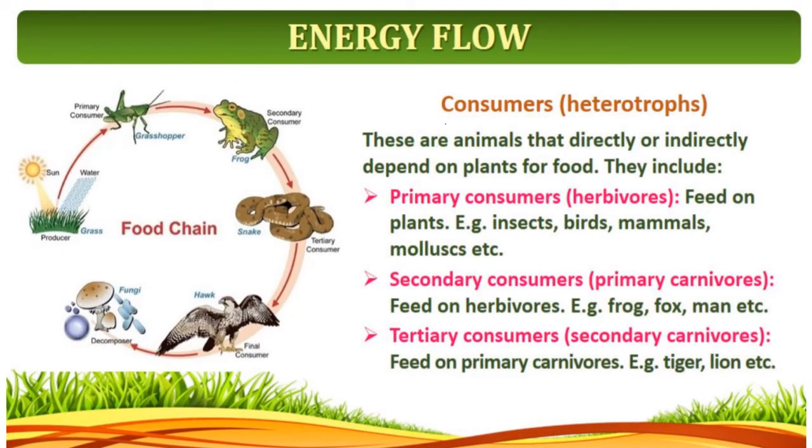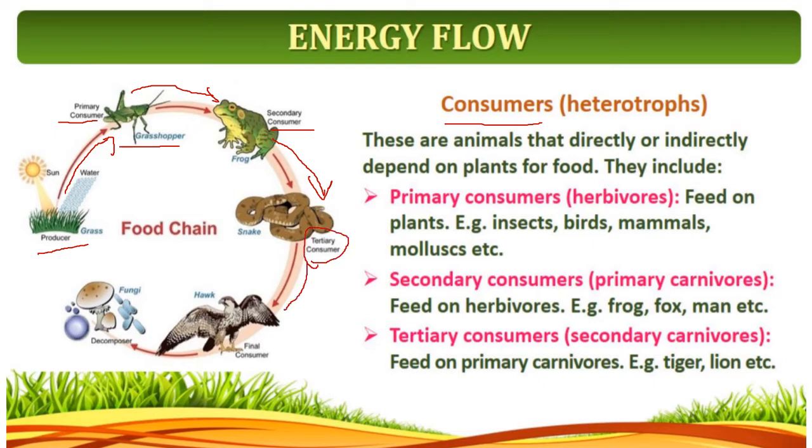So next, the second is consumers. See, these are the producers. Producers are eaten by the primary consumers. So this is the primary consumer. The primary consumer is a grasshopper. The grasshopper is eaten by the frog, and the frog becomes the secondary consumer. Then the frog is eaten by the snake. The snake becomes the tertiary consumer.